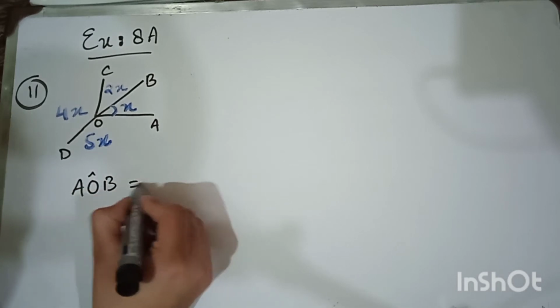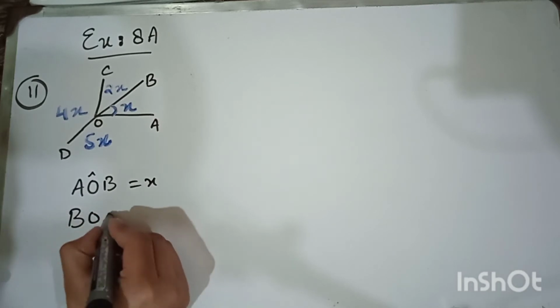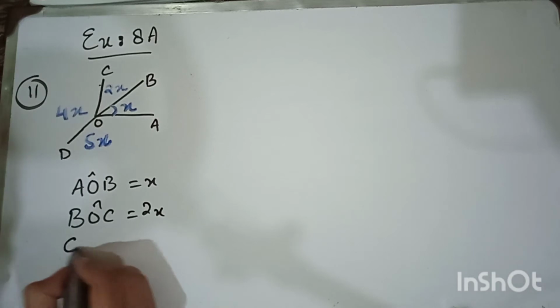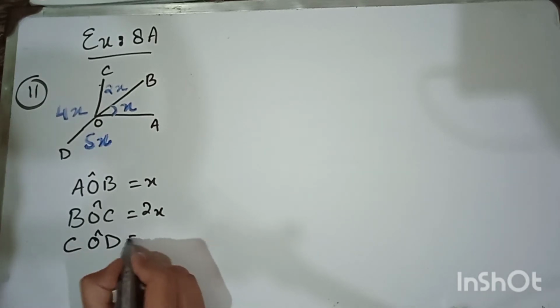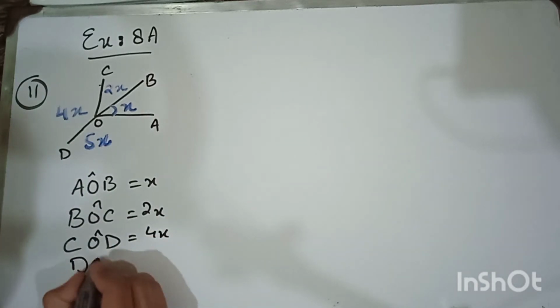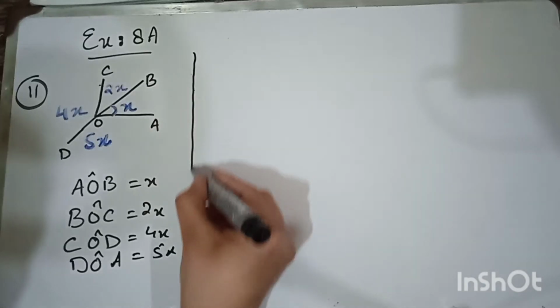AOB here is x. Then BOC is equal to 2x. COD is equal to 4x, and DOA is equal to 5x. So I just wrote down the 4 angles here.